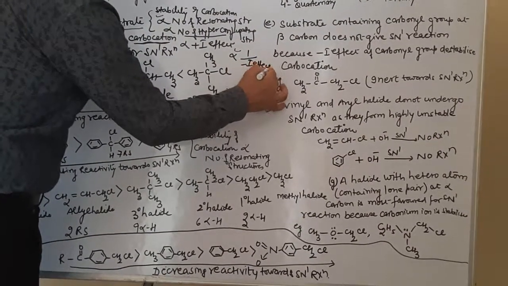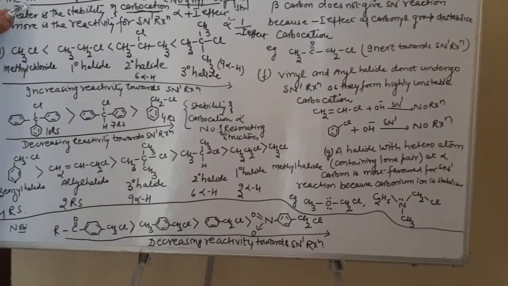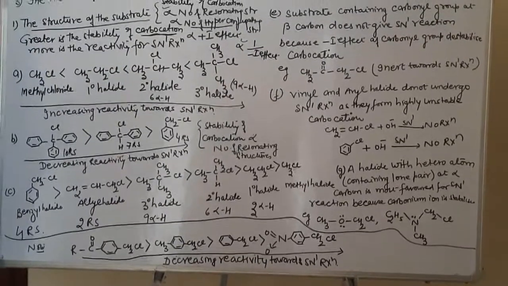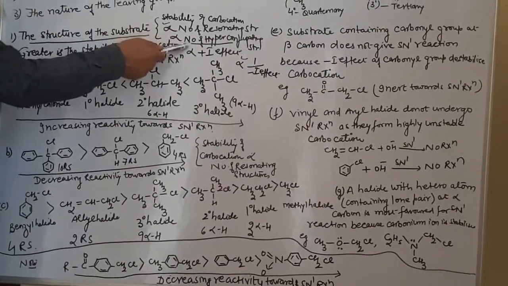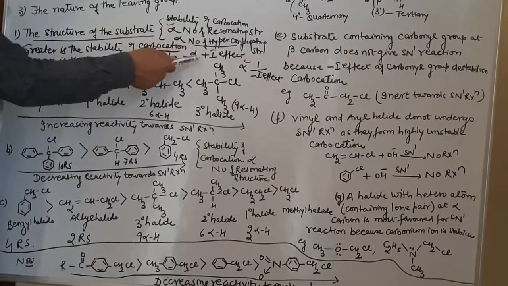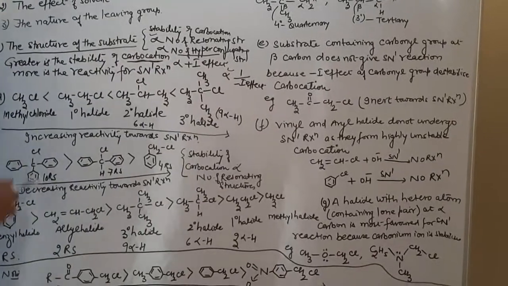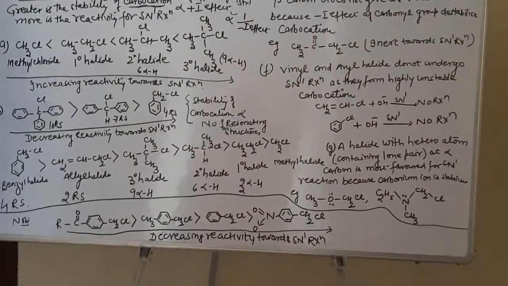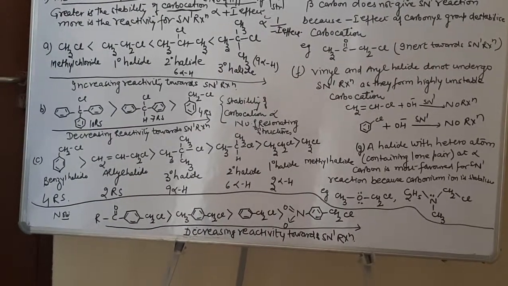So while we solve problems for the SN1 reaction based on the structure of the substrate, I always go with the concept of the stability of a carbocation, which is directly proportional to the number of resonating structures, directly proportional to the number of hyperconjugating structures, directly proportional to the plus I effect, and inversely proportional to the minus I effect. Now, let us try to learn this effect of structure on the SN1 reaction through certain examples.